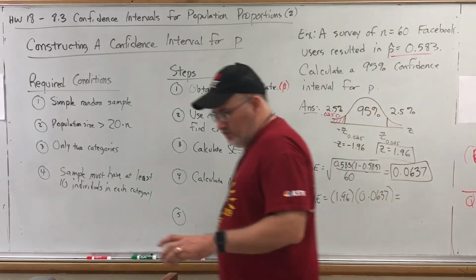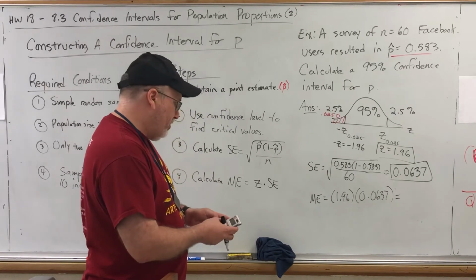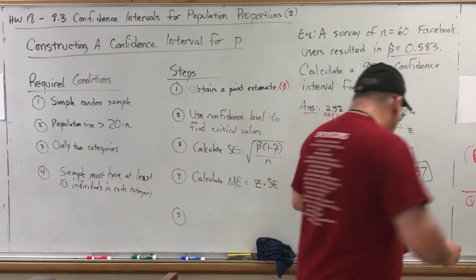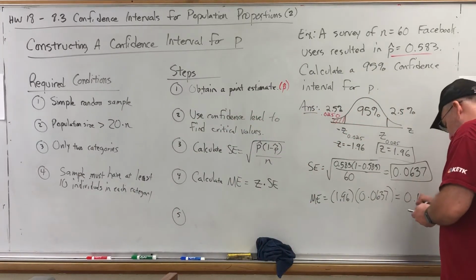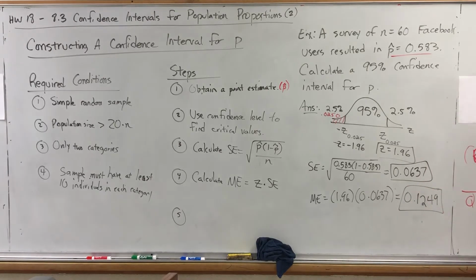And again, that will come out to a lot of decimal places. My rule of thumb on any calculation, if it goes beyond 4 decimals, round it to 4 decimals. We get 0.1249. So there's our margin of error.